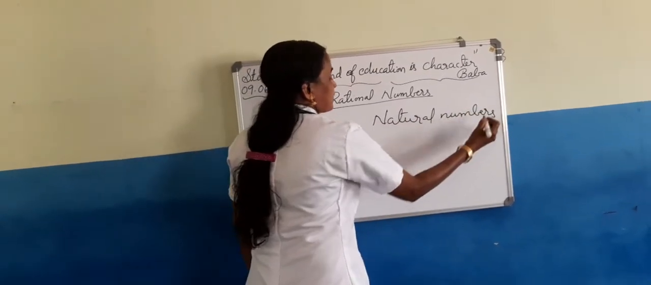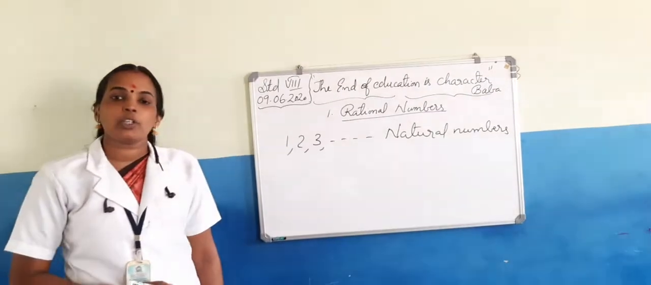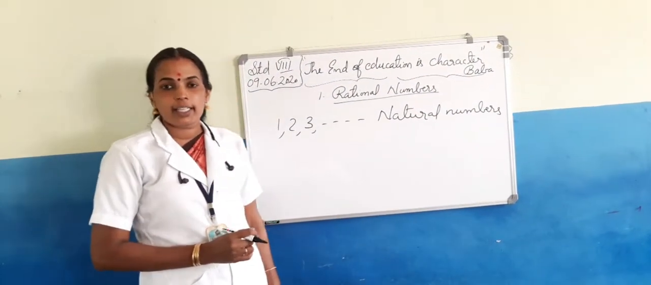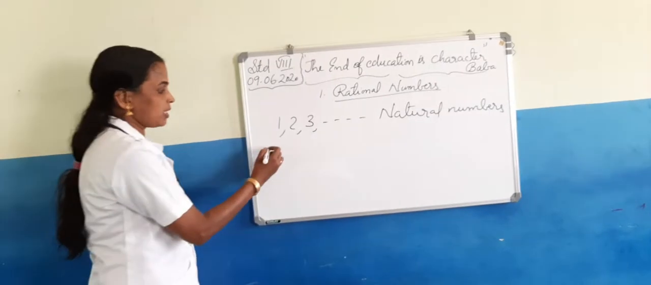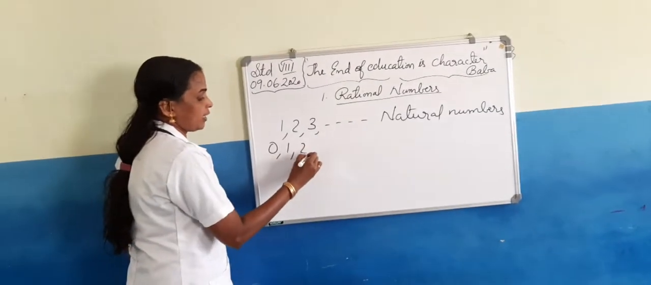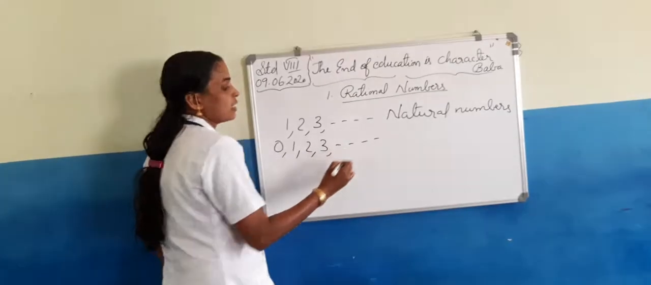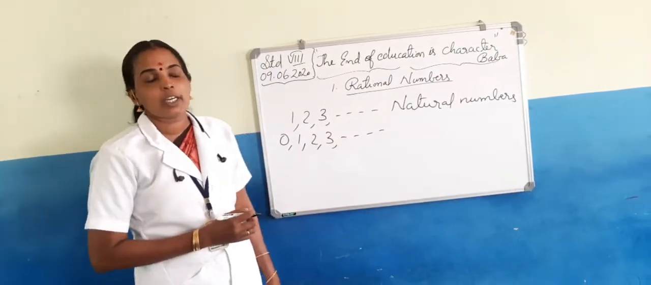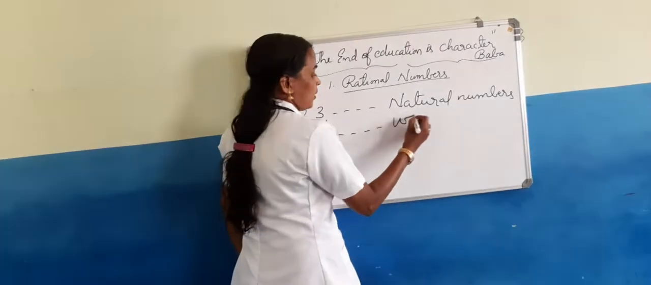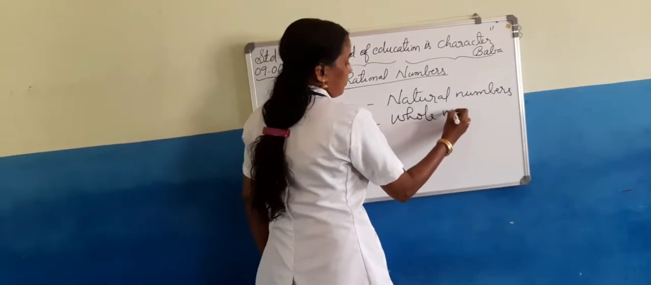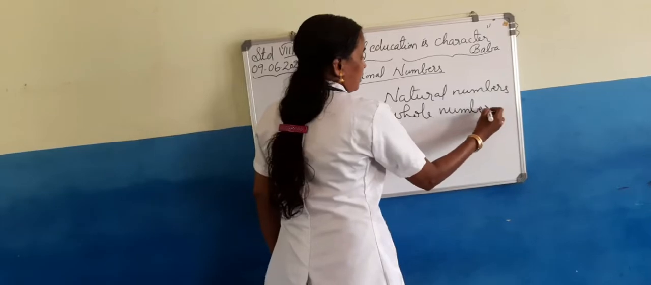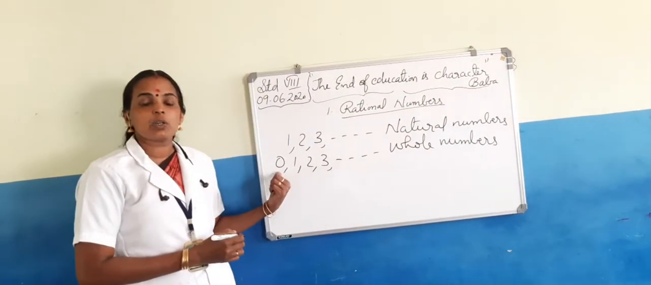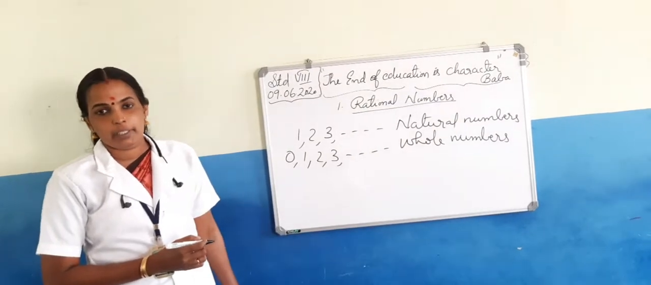Natural numbers. Then one more set of numbers we studied. If 0 is added in the collection of natural numbers, we will get another set of numbers which are called whole numbers. Which one is the smallest whole number? 0 is the smallest whole number.